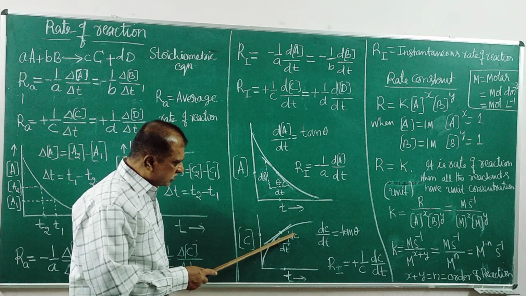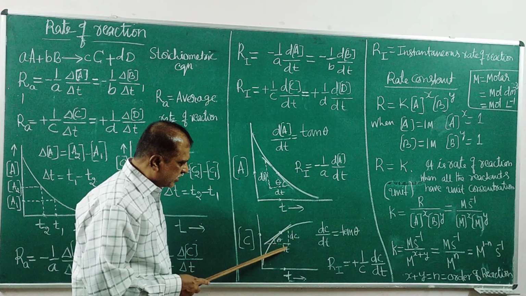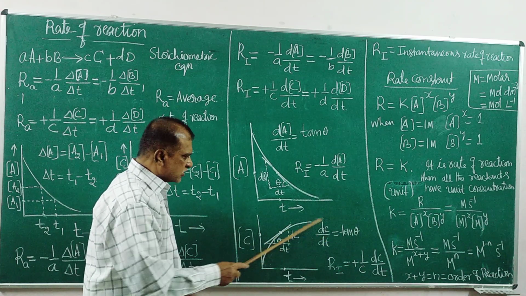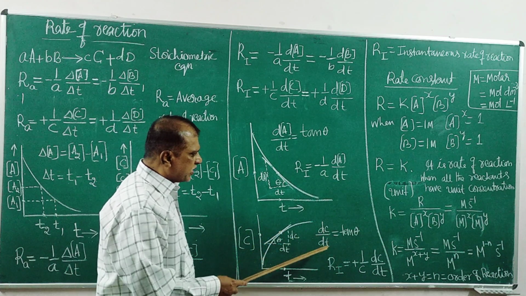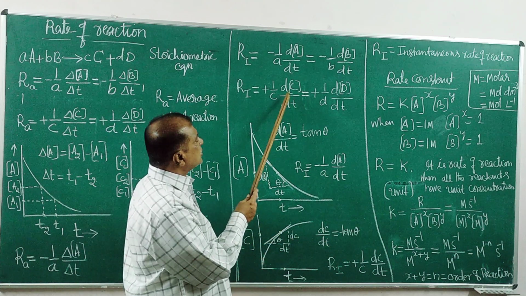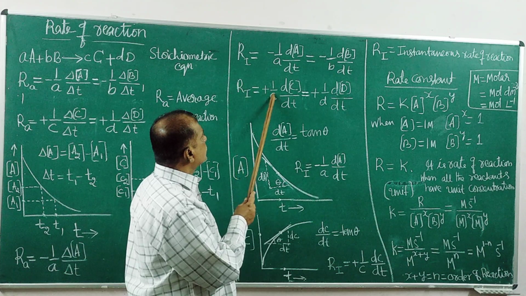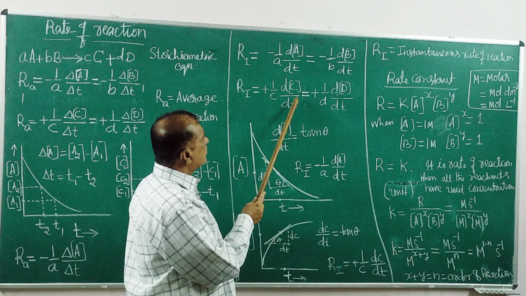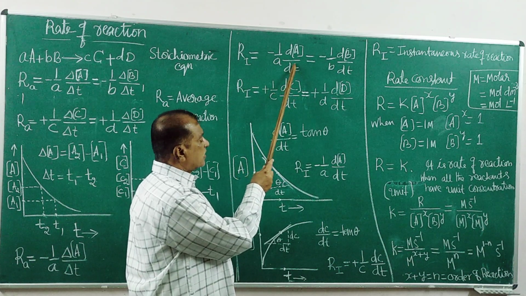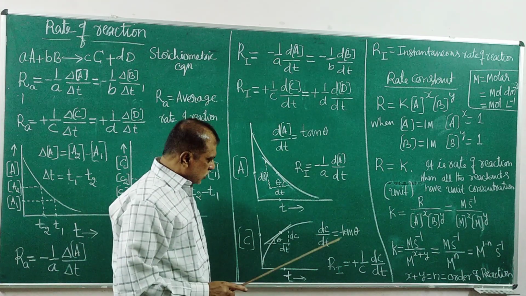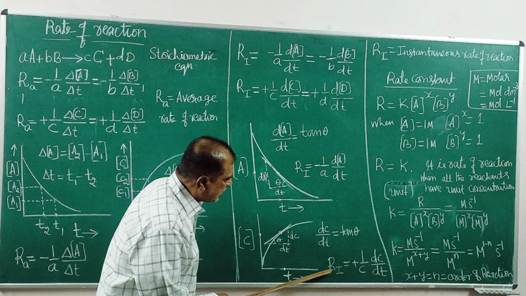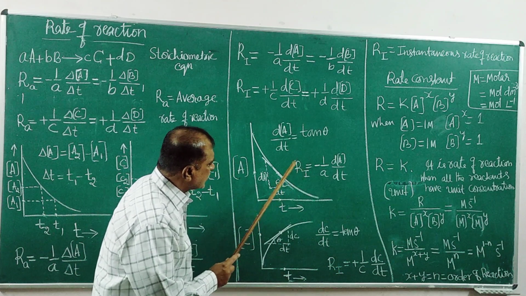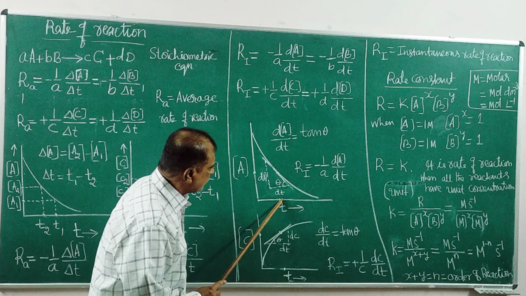Tan theta or dC by dt. Calculating dC by dt or theta gives tan theta, the slope of this tangent. The slope of the tangent is dC by dt. Substitute into this equation. Calculate Ri using C. Plus for product, minus for reactant. So the rate of reaction we get from here to here is the rate of reaction at that instant.